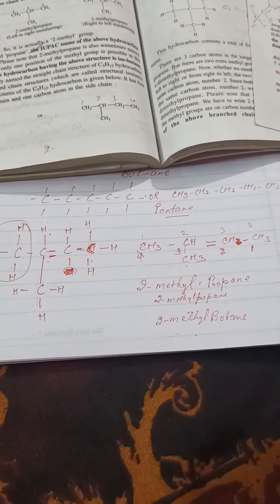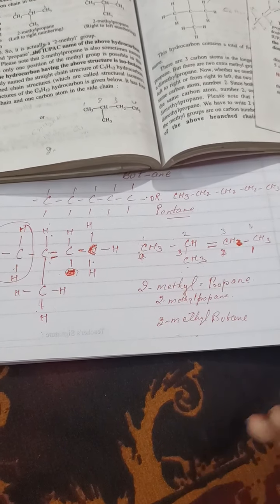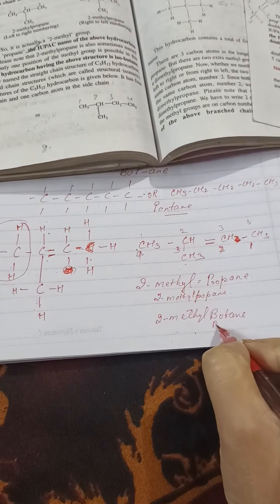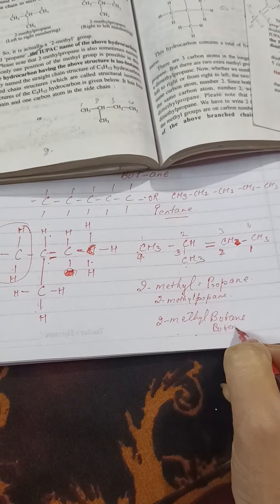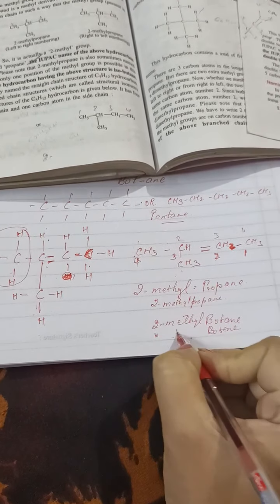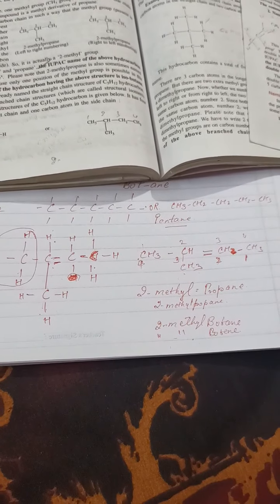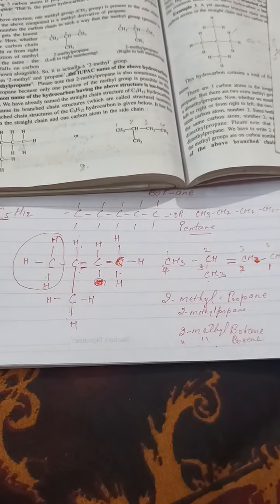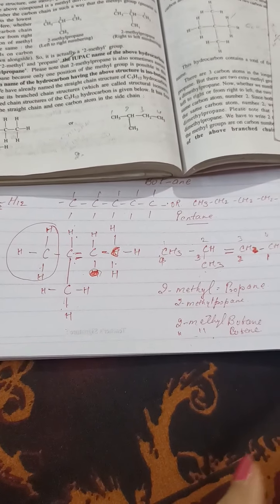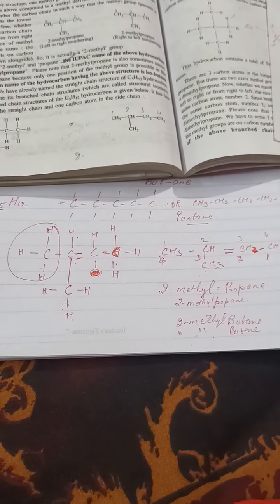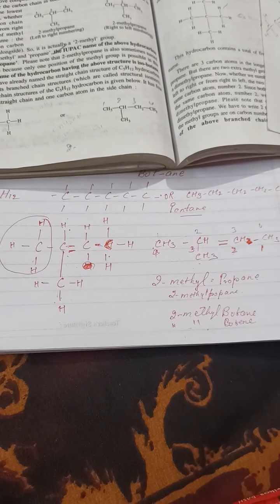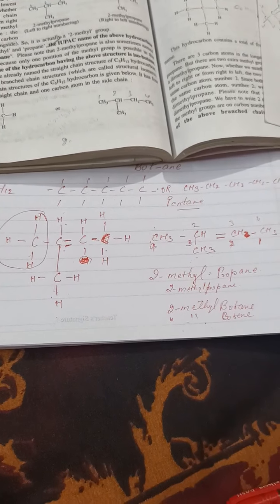So what formation takes place? The formation is 2-methylbutene. This is only one example, and this example will show you how we do the numbering and how we give the name. Fine.